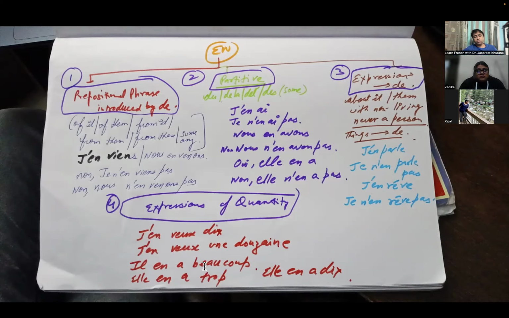Il y en a beaucoup, that is he has it a lot. Il y en a trop, she has too much. Il y en a 10, she has 10 of them. You get the point? So these are the expressions of quantity, how we use them. These are the expressions followed by de, and these are the partitive en usage, and this is the prepositional phrase. Now let me close it here.